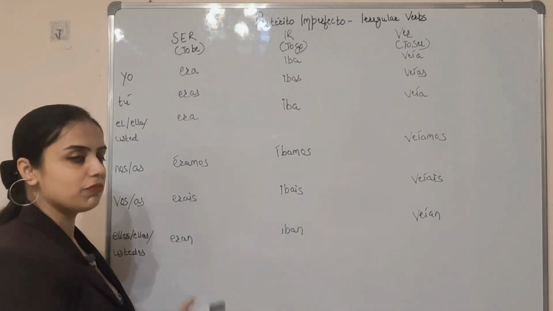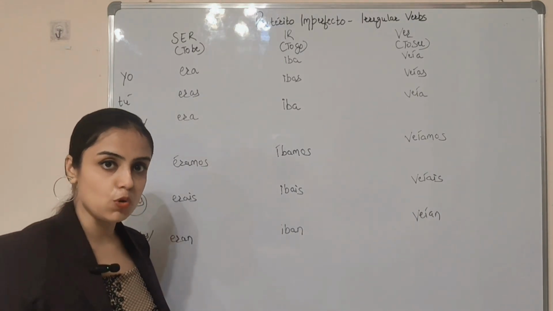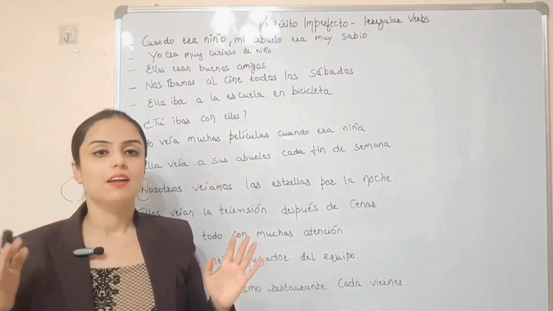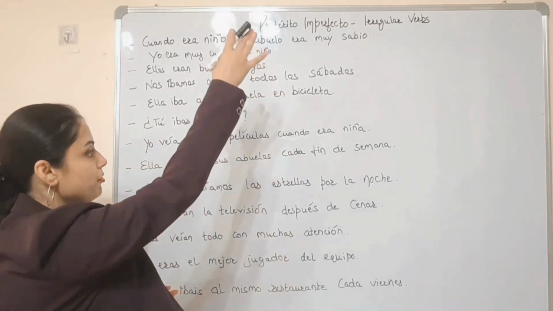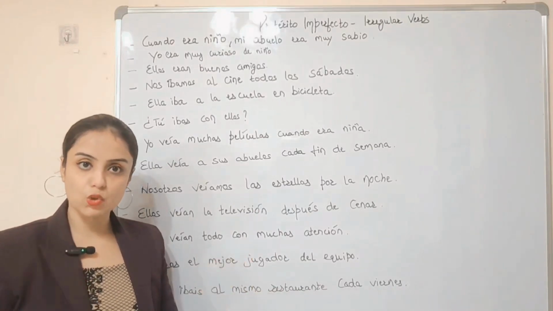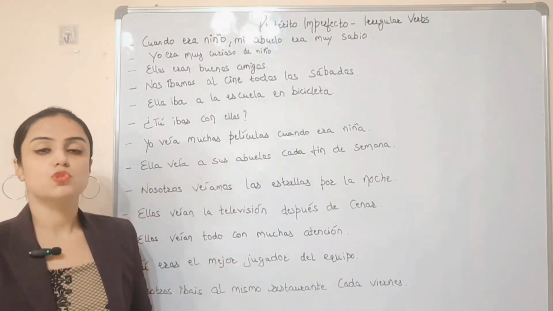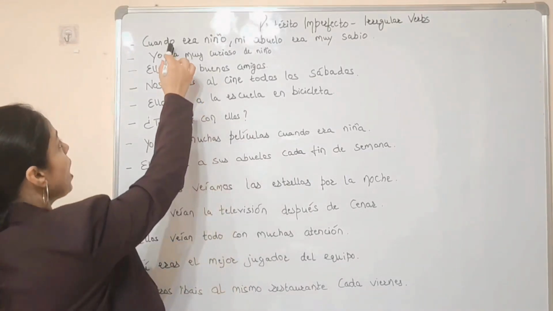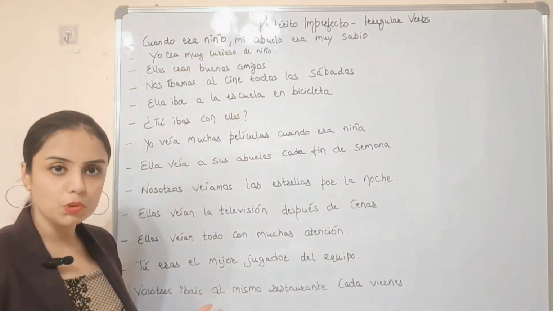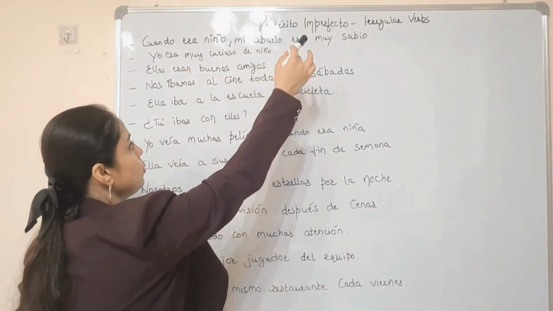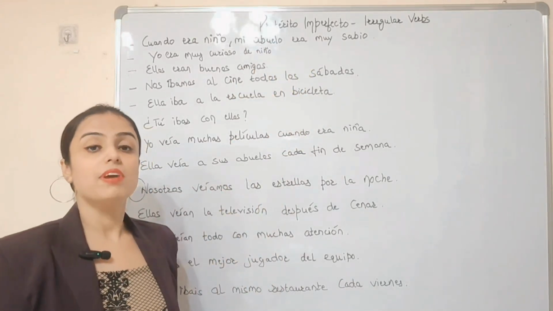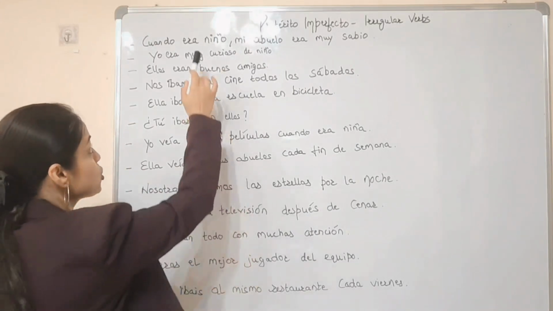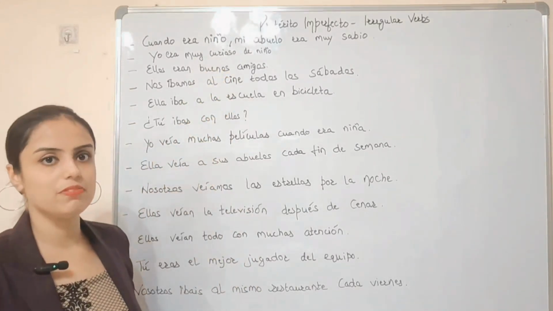¿Vale? Now I will be giving you examples so that you can relate better and understand the concept of irregular verbs. I have jotted down some examples for you related to the verbs ser, ir and ver. The first one is: Cuando era niño, mi abuelo era muy sabio. When I was a child, my grandfather was very wise.